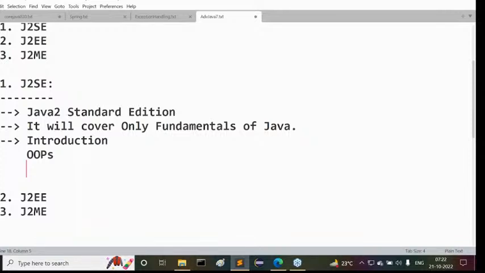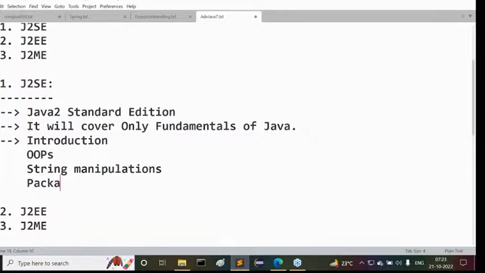Object orientation. After this object orientation, next one is what? String manipulations. Then after that, packages. After these packages, inner classes. Main content only I'm trying to write here. So many concepts are available.